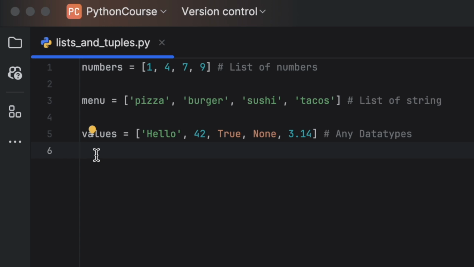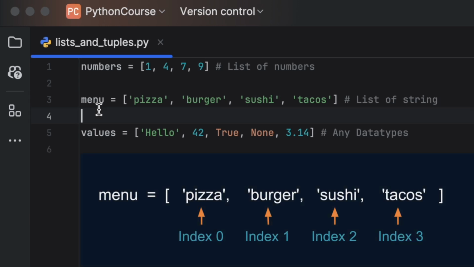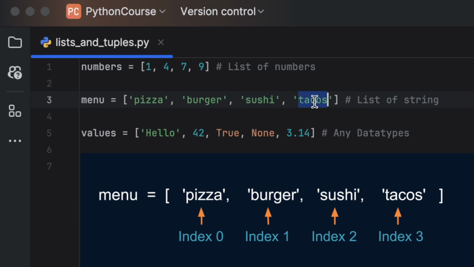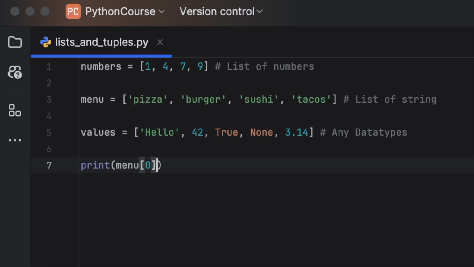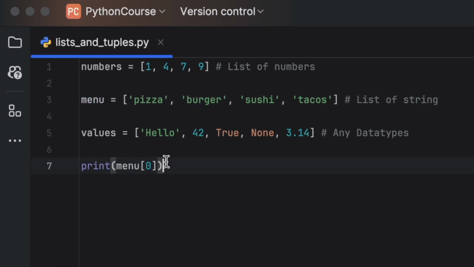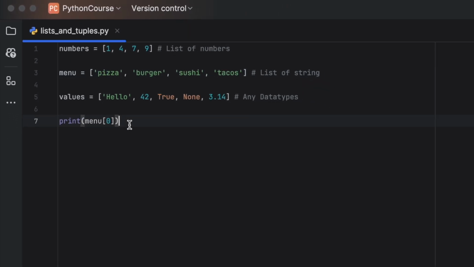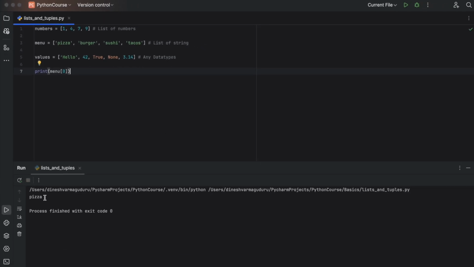And a list can be accessed using its indexes. Basically, the index of the list starts from 0. So the first item will be at the 0th position, and the second item is at the first position. Sushi is at index 2 and tacos is at index 3. For accessing the item pizza, we need to use the menu list, followed by the index of the item inside square brackets. So this is at the 0th index. In a list, remember that the indexing starts from 0, not from 1. So if we execute this, it will just print pizza because pizza is at the 0th position.